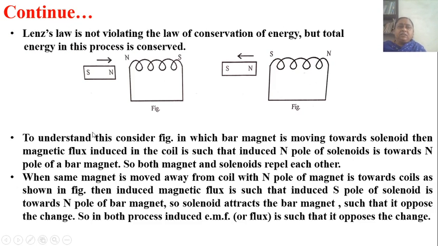Now see here, Lenz's law is not violating the law of conservation of energy; the total energy in this process is conserved. To understand this, consider the figure. See in the figure, a bar magnet is moving towards a solenoid. Here is a bar magnet having poles south and north.